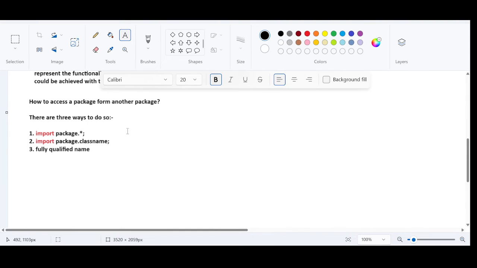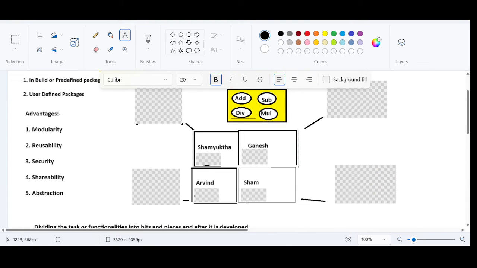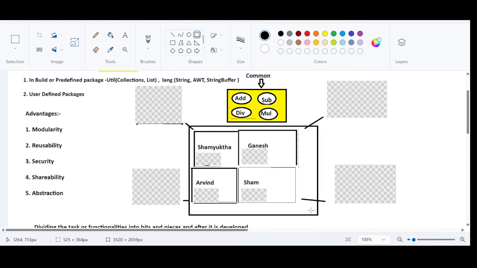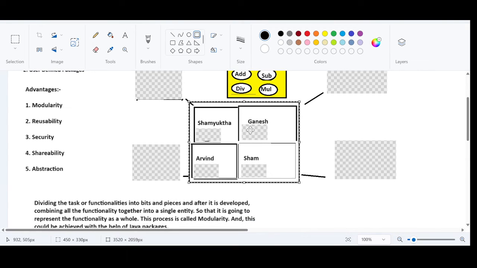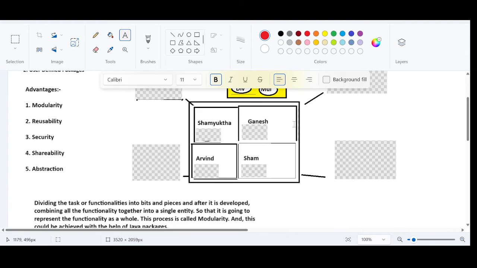This is just the theory. Let us understand this a little bit through practical examples. Right now we have combined all the functionality into a single functionality. I need a class now. So I need a separate class to operate all these functionalities. Right? To operate all these functionalities, I need to create a separate class. We usually call that class the driver class. What is it? Driver class.